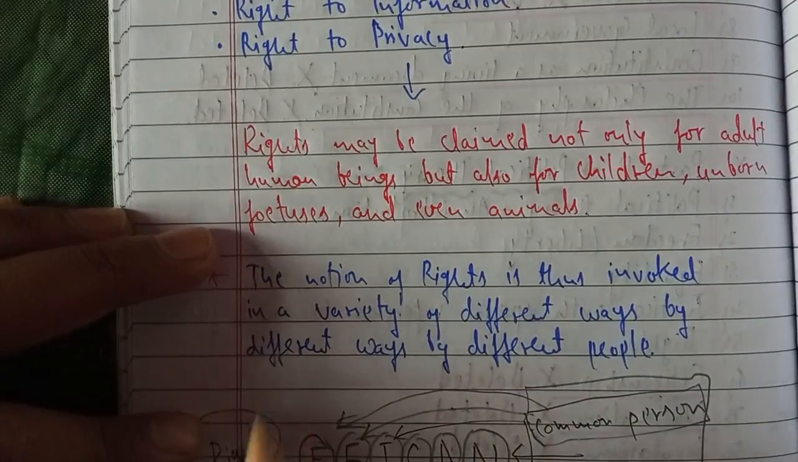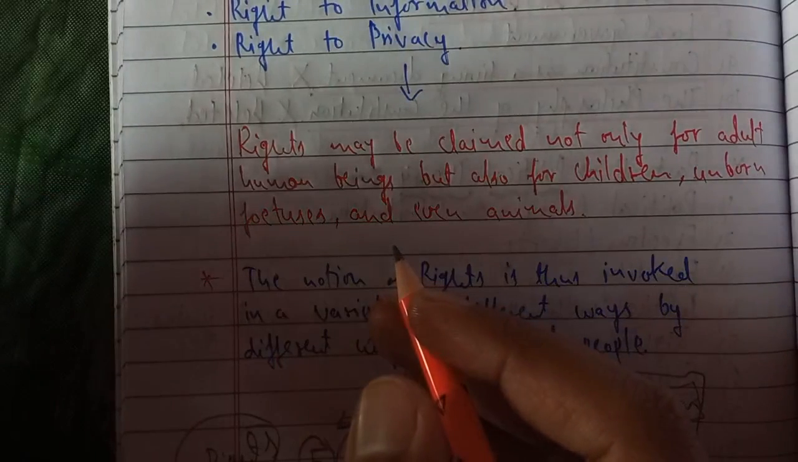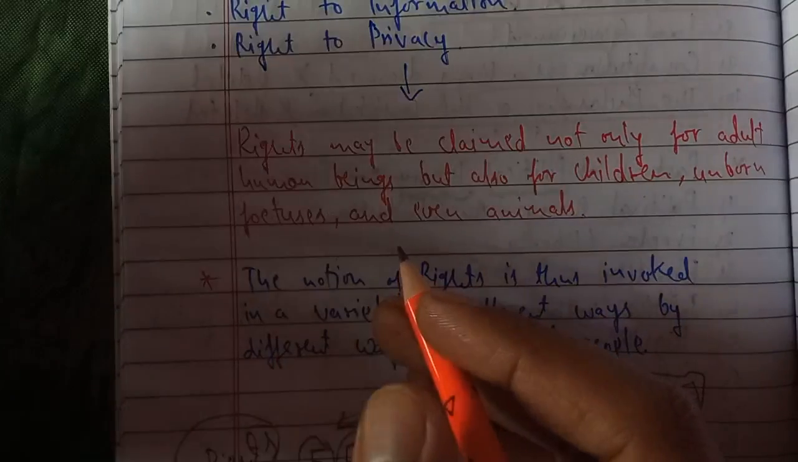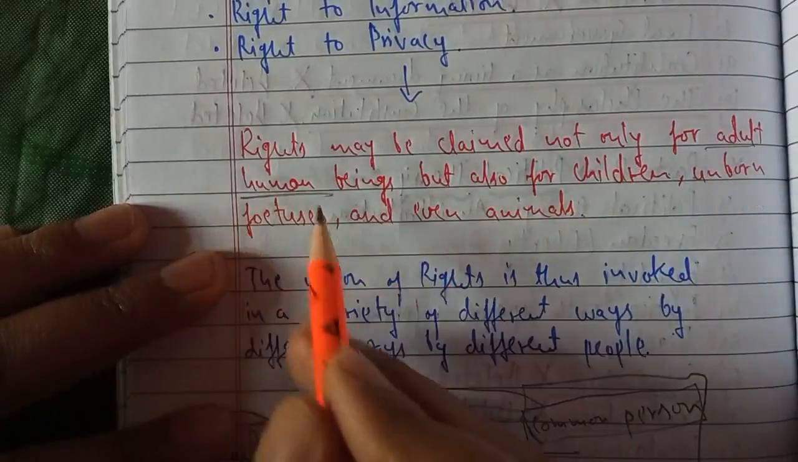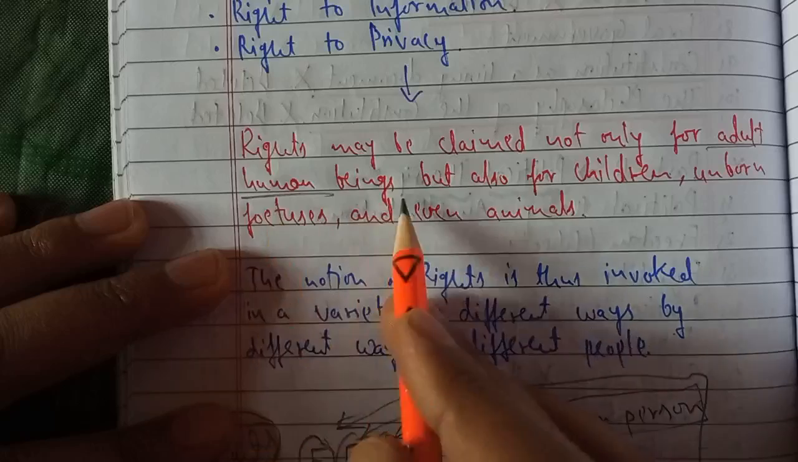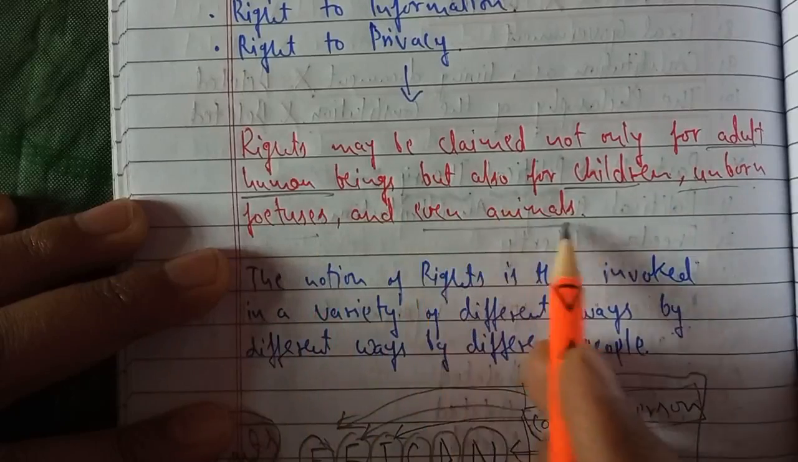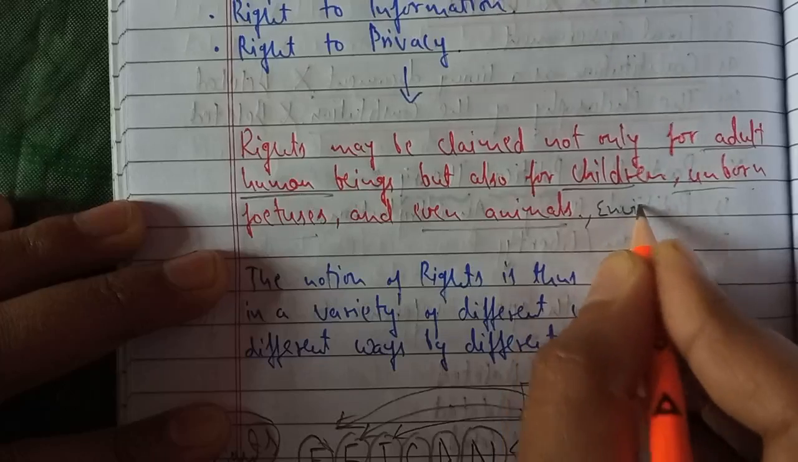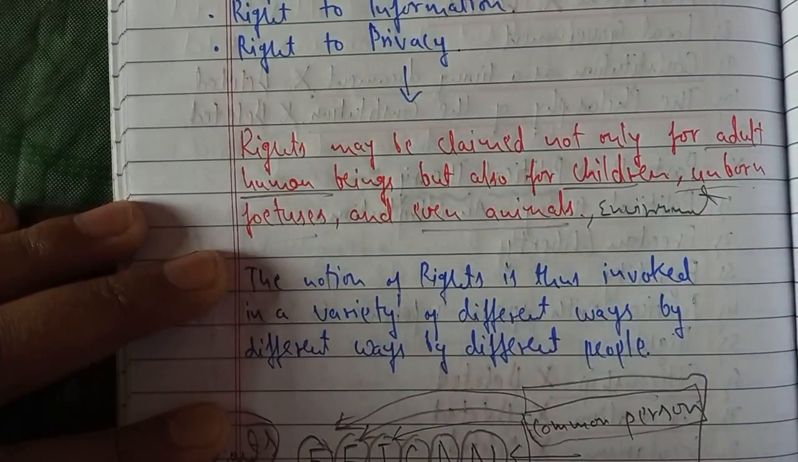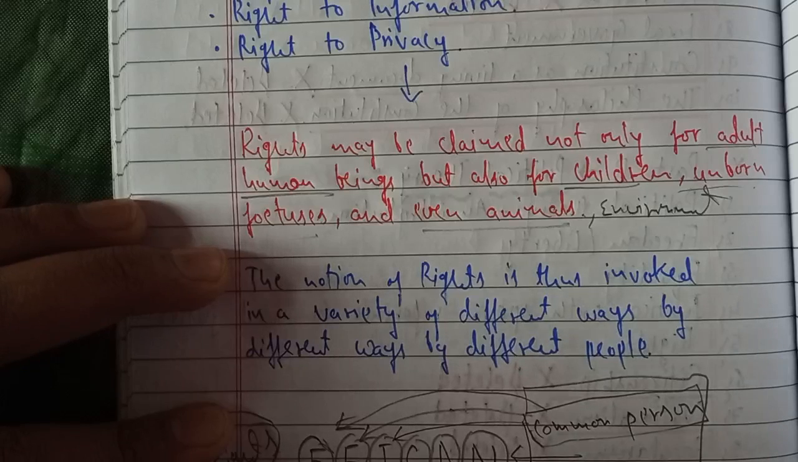Now moving forward, rights may be claimed not only for adults. When we talk about rights, it has a large scope. I would say it is not only for the adult human being. We cannot say that it is only for males or only for females. Rights may be claimed not only for adult human beings, but also for children, unborn children, for tourists, and even for animals, or also the environment. Okay, so in this we can say that rights have a very big scope. It is a very big concept. It has various dimensions. To understand those dimensions and the scope of rights, we will be studying this chapter properly.